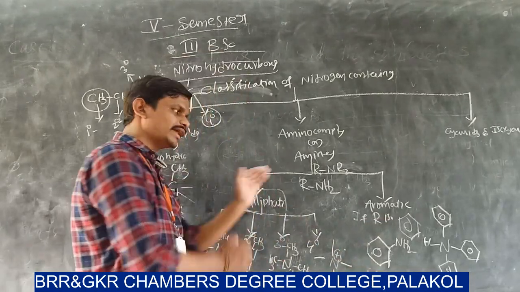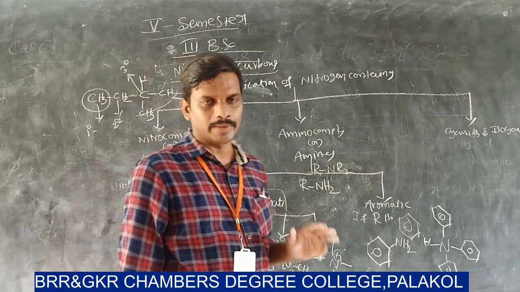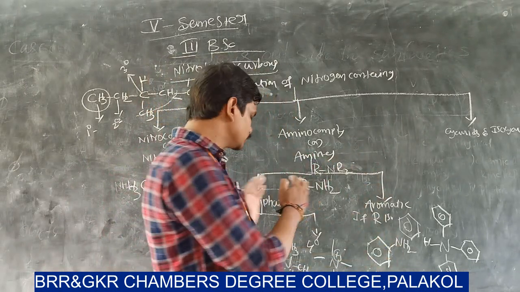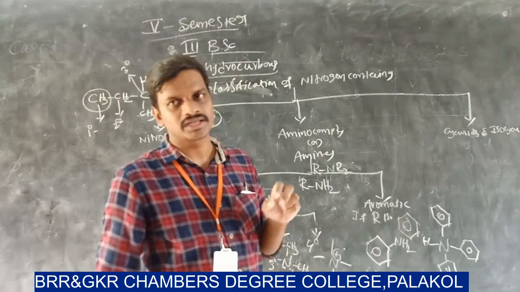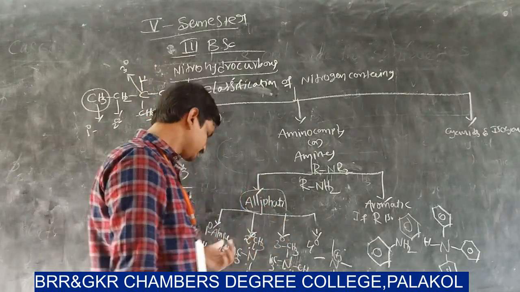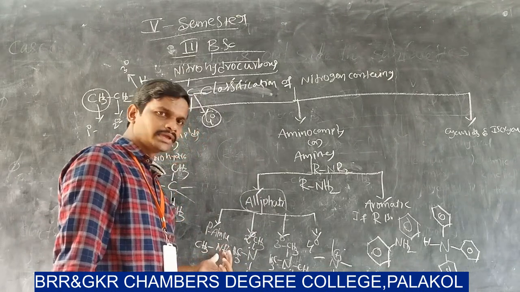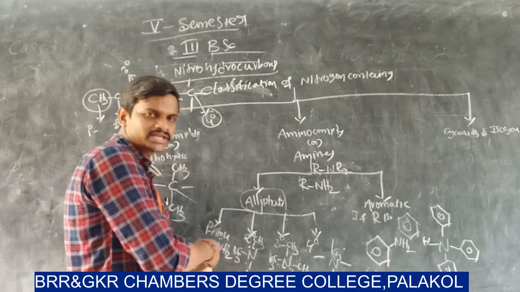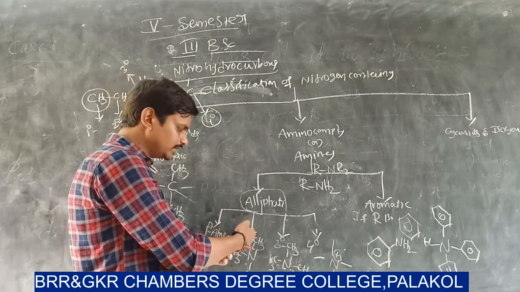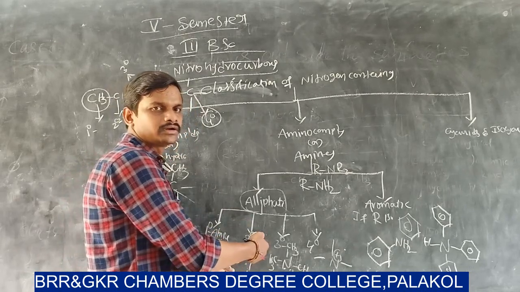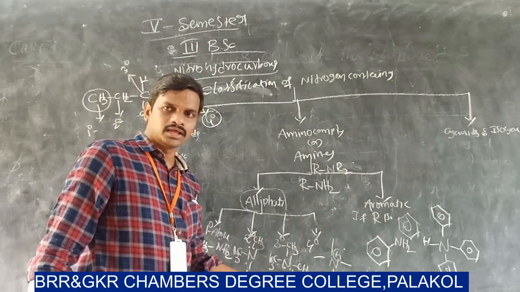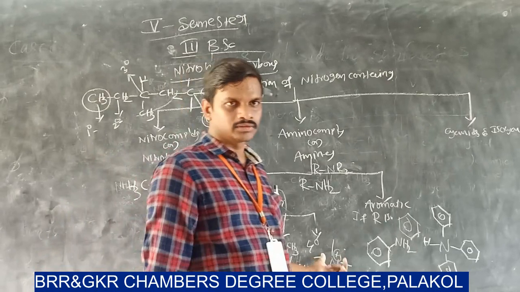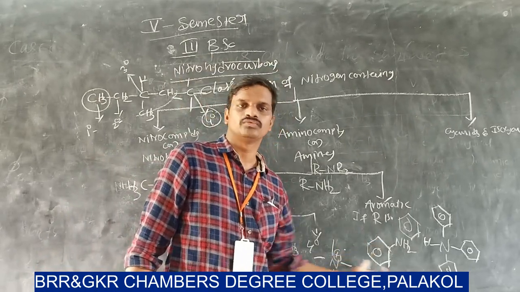So aliphatic amines and aromatic amines are classified into primary, secondary, tertiary and quaternary. So how is the primary, secondary, tertiary, quaternary nomenclature given? In primary amines, the nitrogen atom in the amino group is attached to one carbon atom. In secondary, nitrogen is attached to two carbons. In tertiary, the nitrogen atom in the amino group is directly attached to three carbons. In quaternary amine, the nitrogen is directly attached to four carbon atoms.